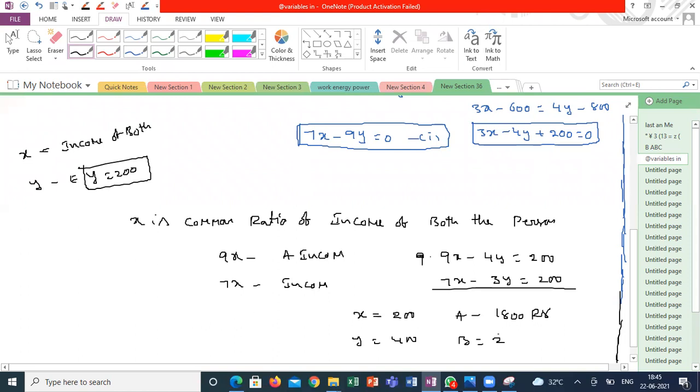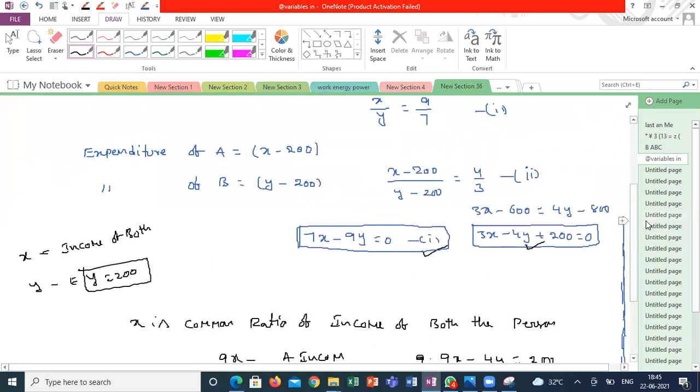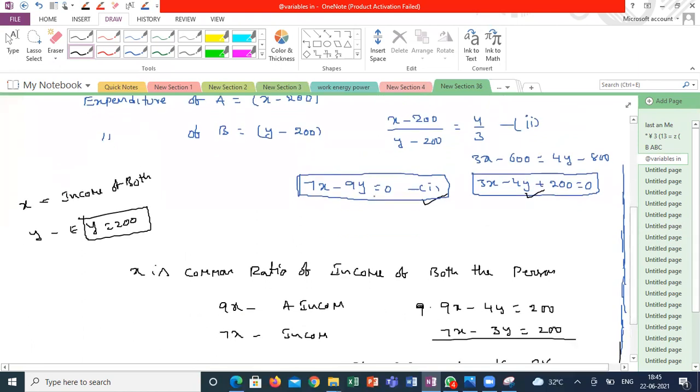$1,400, sir. Into 7, sir. 1400 rupees. Solve these two equations that I wrote in blue color, and check whether you are getting the same answer or not. You are doing it in a different method. Your variables may be different, and even my variables are different, but they represent the same situation. Correct? Can you solve and let me know whether you are getting the same answer or not?